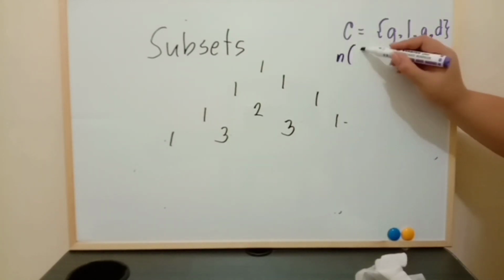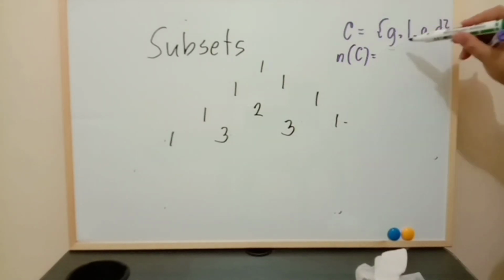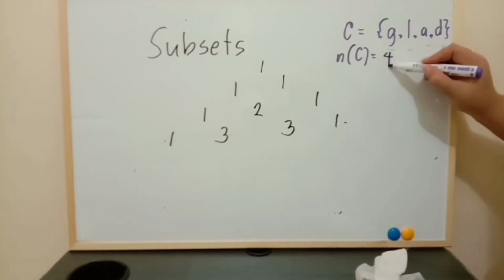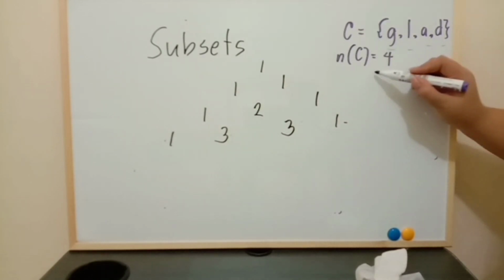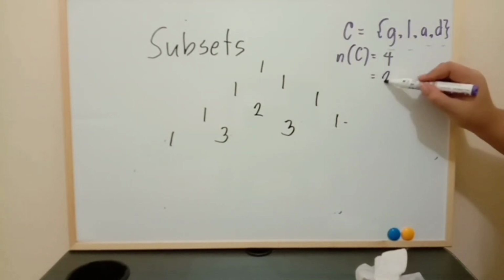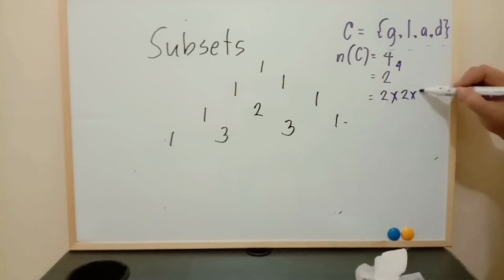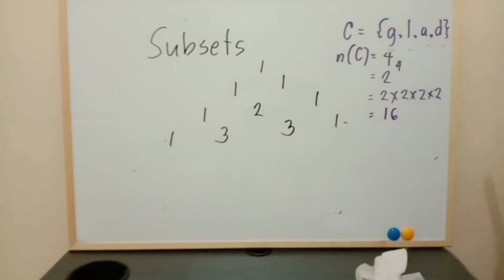Now, what is the cardinality of set C? You count the number of elements: 1, 2, 3, 4. We have 4. How would we know how many subsets we have? 2 raised to 4. That is equal to 2 times 2 times 2 times 2. That is equal to 16.